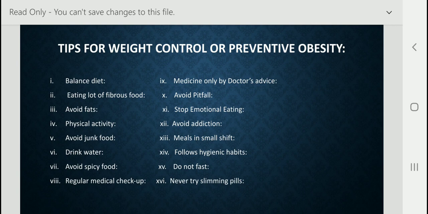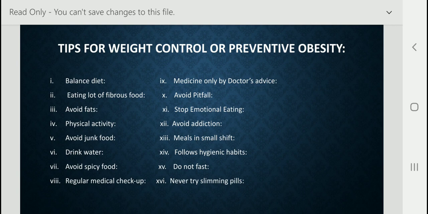Now, the next point is meals in small shifts. The diet should be taken in small portions after some interval rather than big heavy meals. Mostly people take a large amount of food in the morning and evening. Instead we should take meals in small portions at intervals, so it is easier for digestion, and we can also prevent obesity and control our weight.